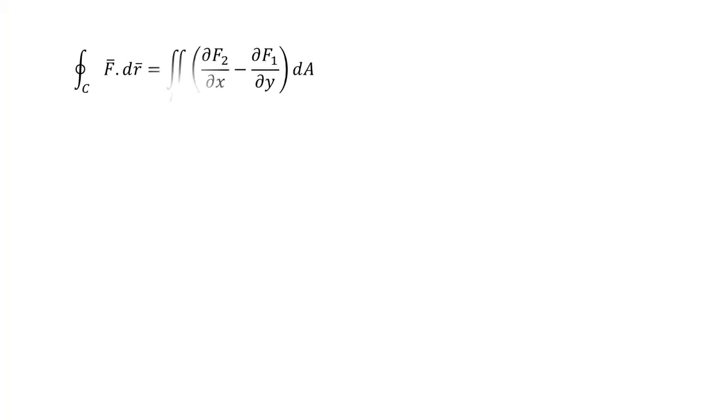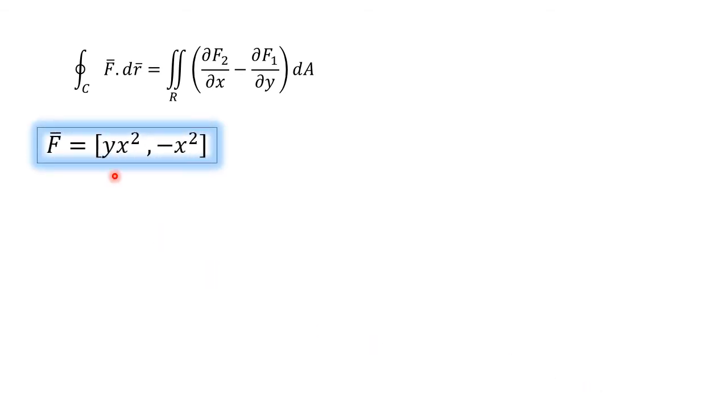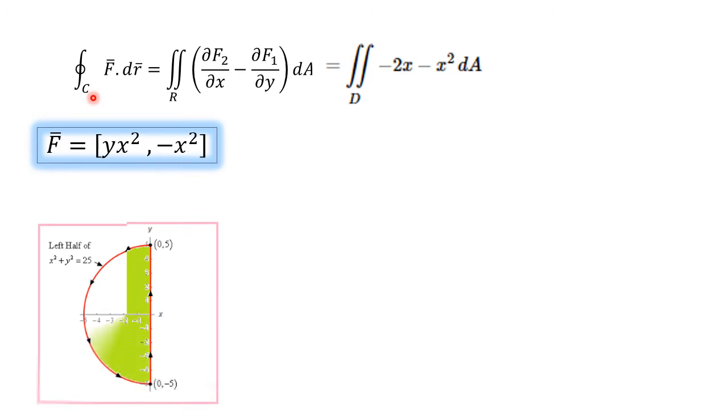Now we will see how to evaluate the line integral by converting to double integral using Green's theorem. First we have to compute the integrand of the double integral. Dou f2 by dou x is minus 2x, dou f1 by dou y is x square, so this negative sign. So the integrand is minus 2x minus x square dA over the region D, which is the closed region enclosing the semicircular arch.